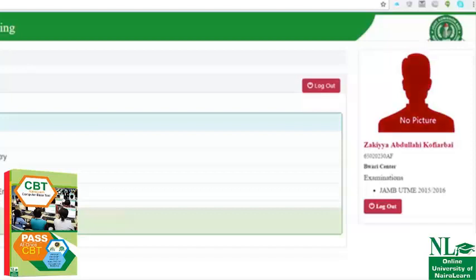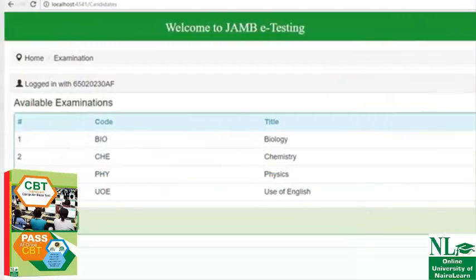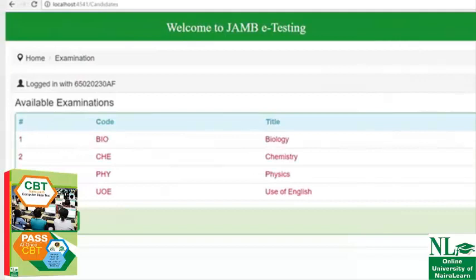If you don't see your correct name and picture, please raise up your hand and call the invigilator. You should be able to see the 4 subjects you are registered for. If there's a mistake in the subjects listed, please call the invigilator.